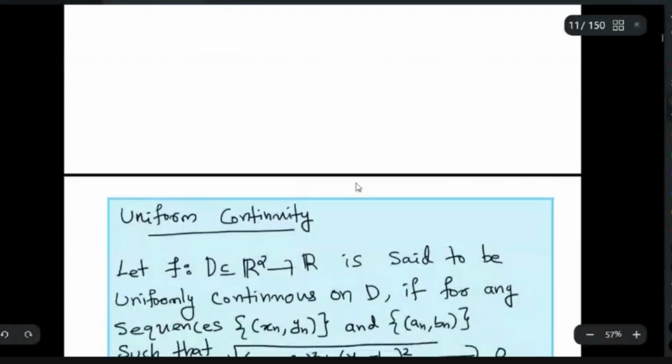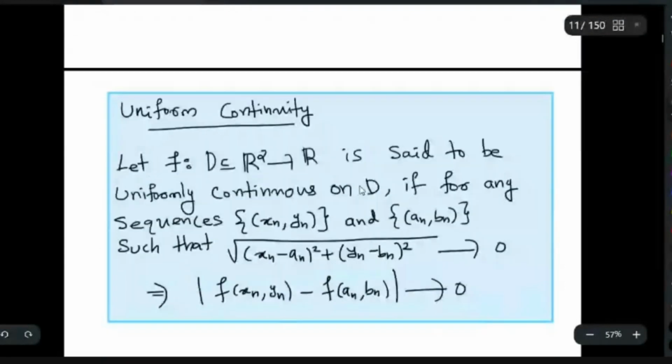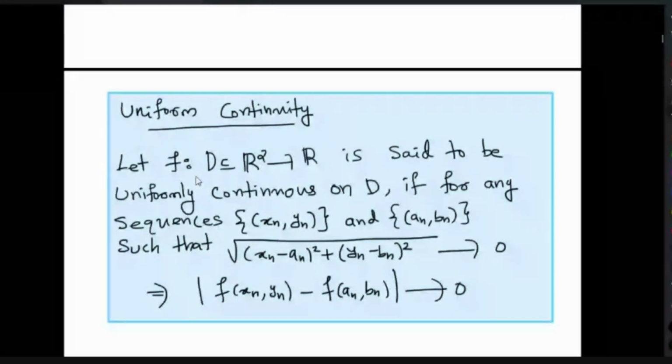Now let us look at the definition of uniform continuity. Anyway, we are talking everything in a metric space. R2 is a metric space with the usual metric, the Euclidean metric. So the uniform continuity is same as the uniform continuity on the metric space. So I will give you a definition which is connected to the sequence.